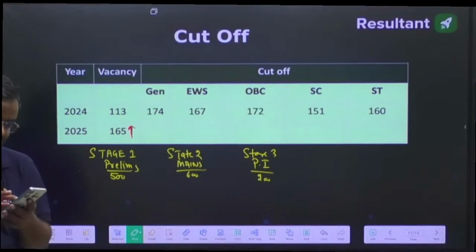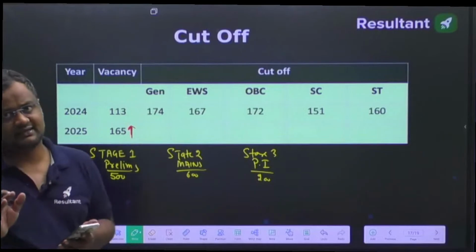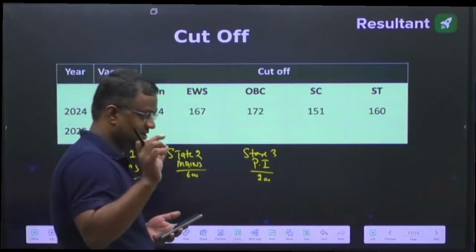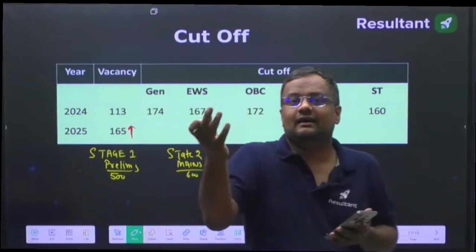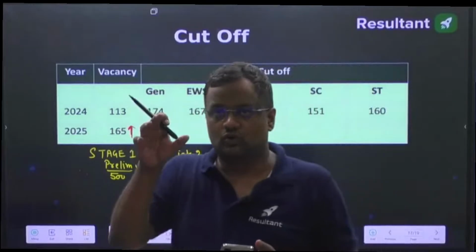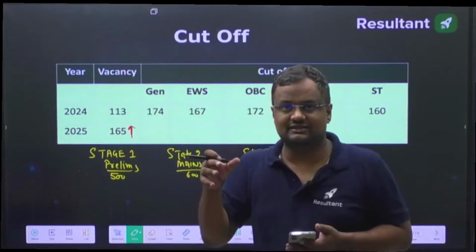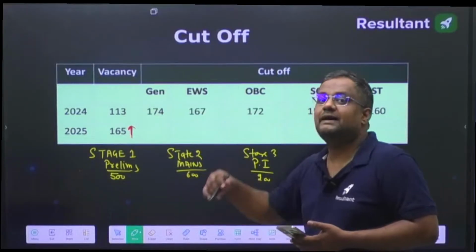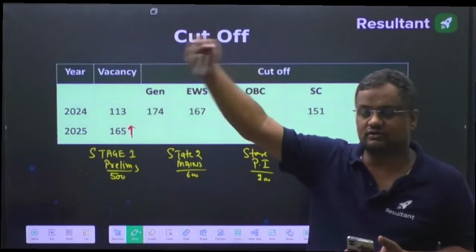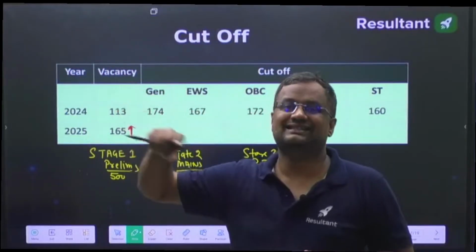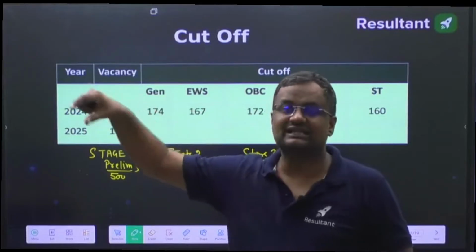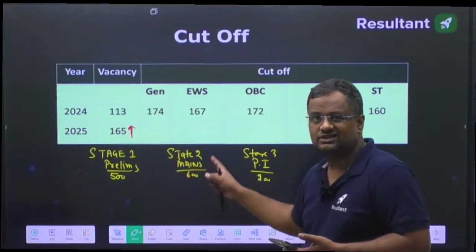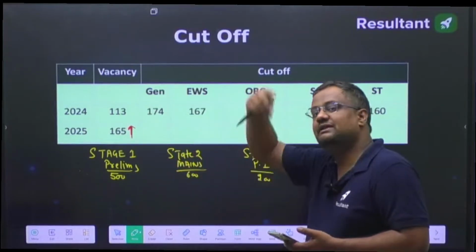But this is tentative. Also in the official notification, they write that this is the tentative number of seats. At the time of actual joining, it may increase. But here again, there is a twist. If the exam conducting authority knows now itself that seats will be increased, then more students will be selected. But maybe after 2 or 3 months they get to know that seats are increased through various departments. Then more students are not selected here, because at the earlier stage they did not know.